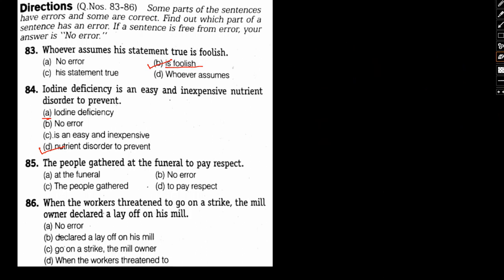Let's now move on to number 85. People gathered at the funeral to pay respects. Okay.